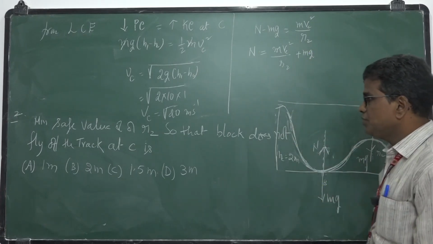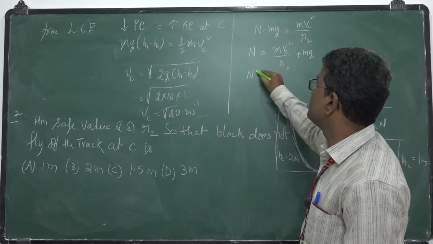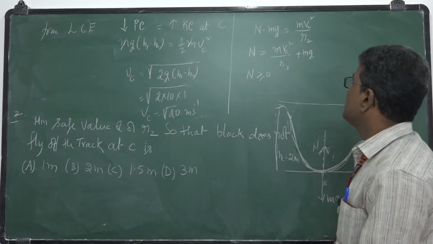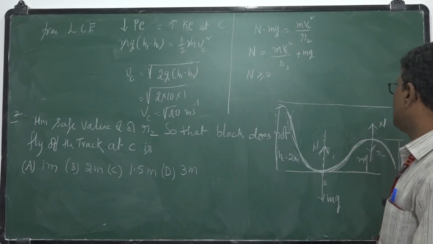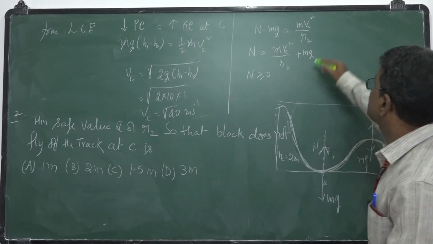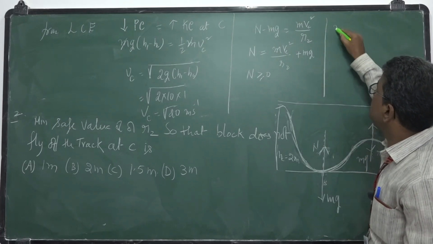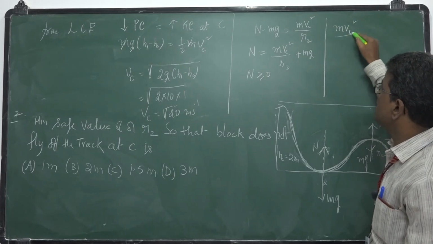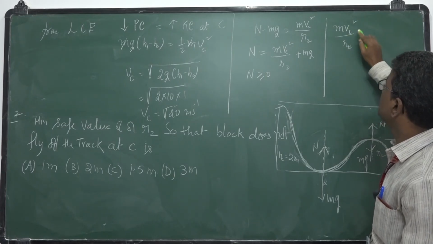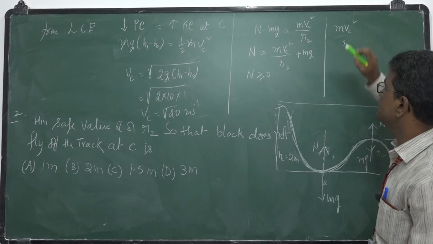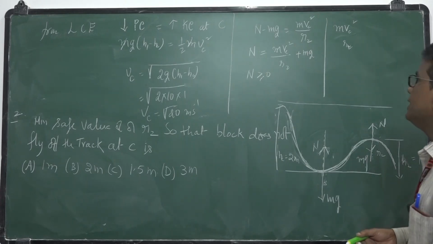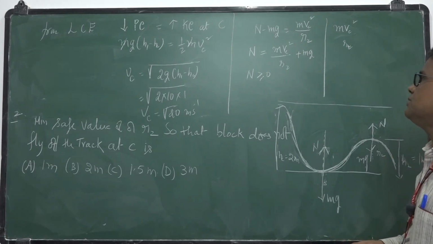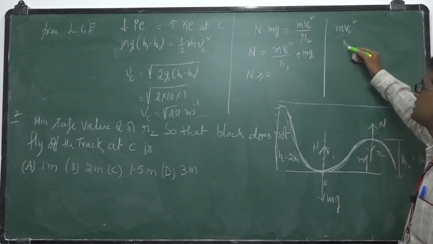So here N should be greater than or equal to 0. Okay, N should be greater than or equal to 0. So what is this value? m Vc square by r2. So the normal force itself should be greater than or equal to 0. It should not be less than or equal to.